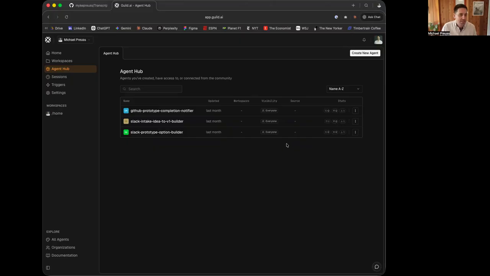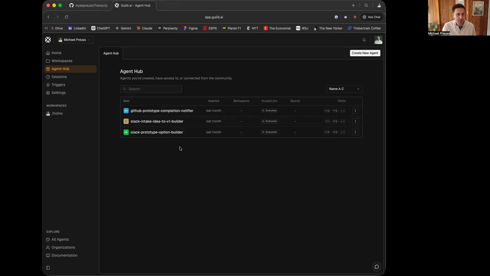Building in Guild was awesome. It's actually a coordinated three agent process. What we have first is the intake agent right here. It's the Slack-facing coordinator. It receives the transcript, acknowledges it in the thread, which I'll show you, interprets what's in the conversation, and proposes some prototype directions.